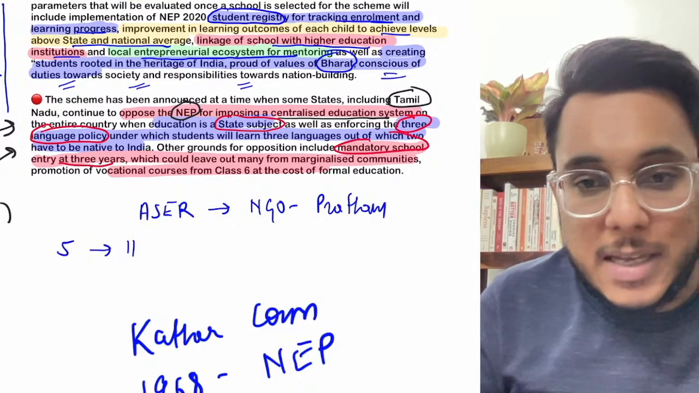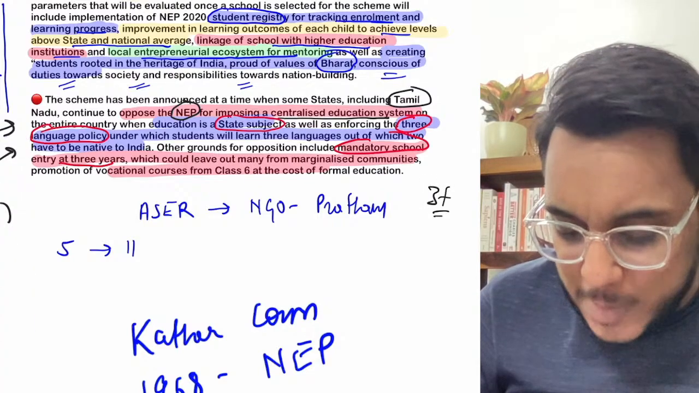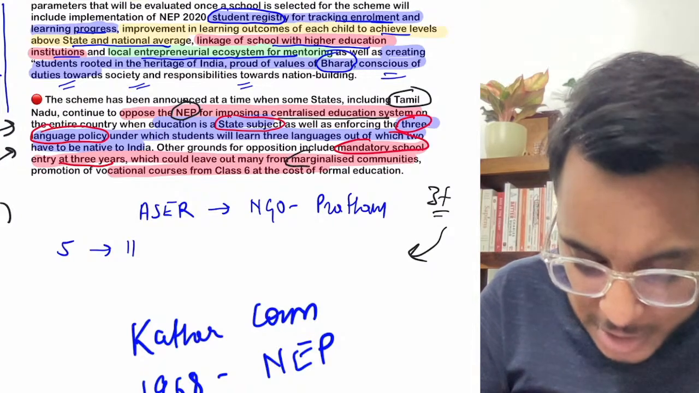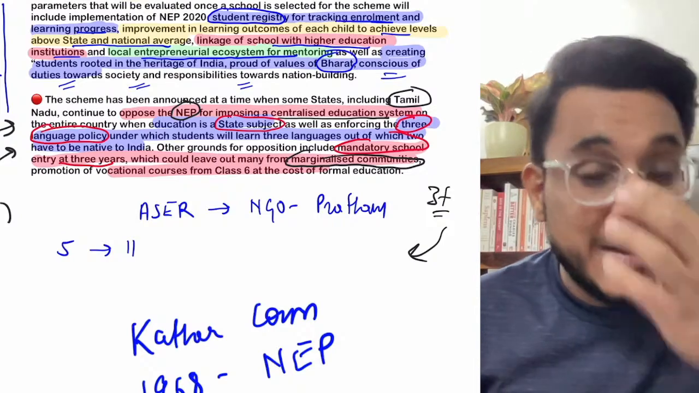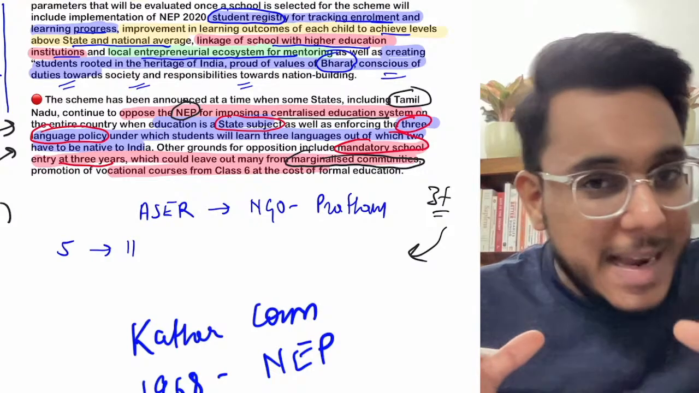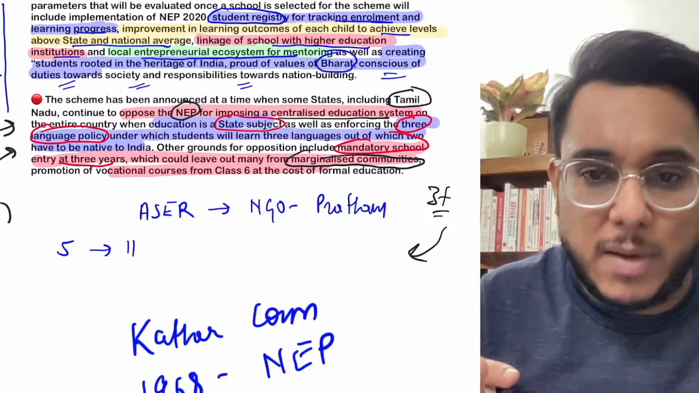Then after that, there is one more provision, that there should be mandatory school entry at 3 years. The moment a child is 3 years old, he has to be enrolled into the school. Now it has been pointed out that this could leave many marginalized communities at a disadvantage, because many of the marginalized communities, many scheduled caste people, tribals particularly, don't send their children to school at such an early age. So that is a kind of problem.